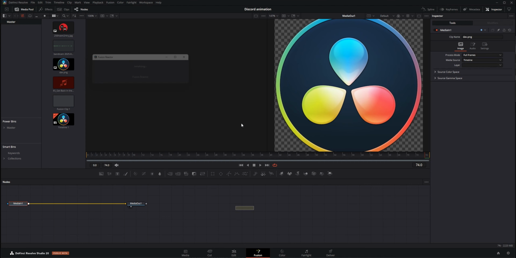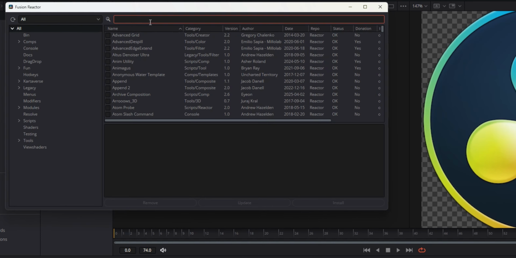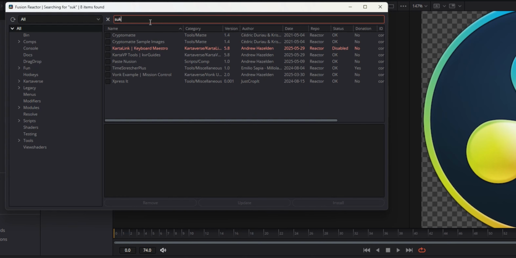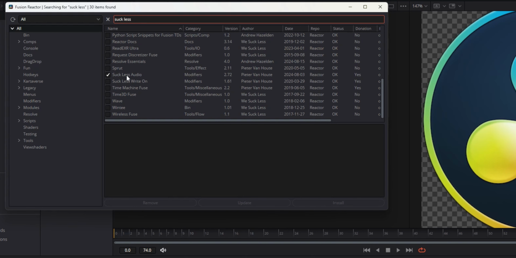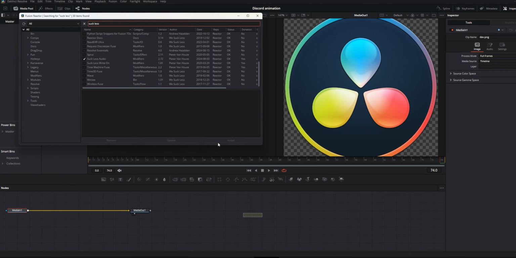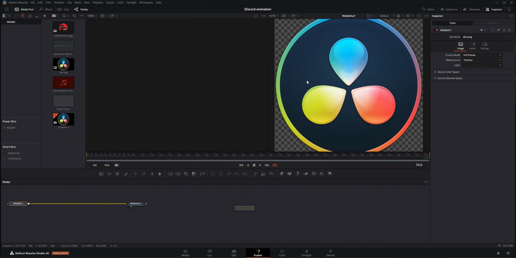And in here you will see a lot of plugins, and the one we need is called the suck less. I don't know why they call it like that. This one right here. You just need to put a tick here and click on install, and that's it. Basically, we will have the plugin that we need. After that, close everything and let's jump into the tutorial part.